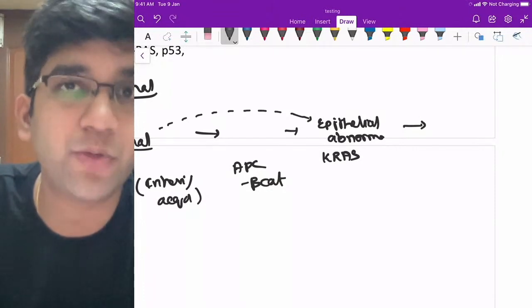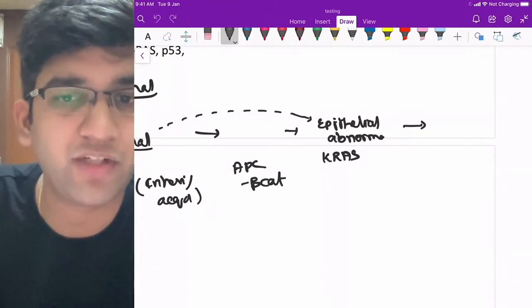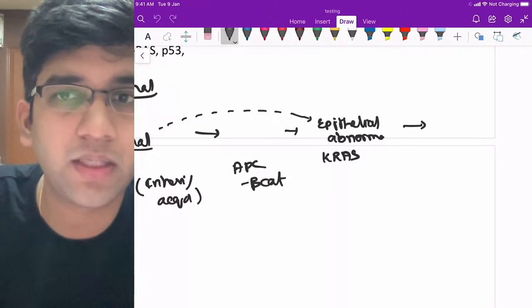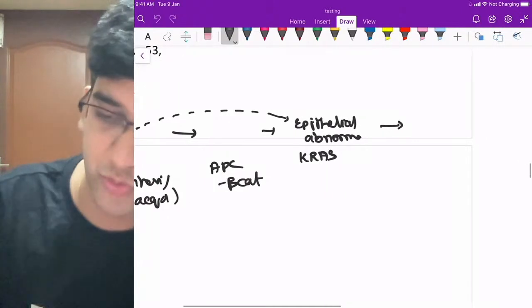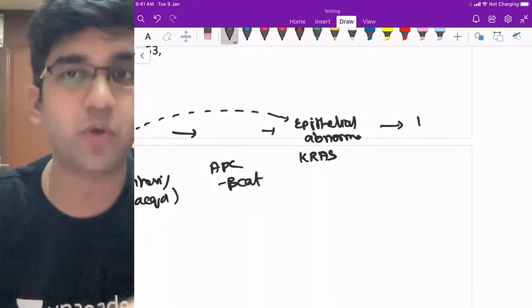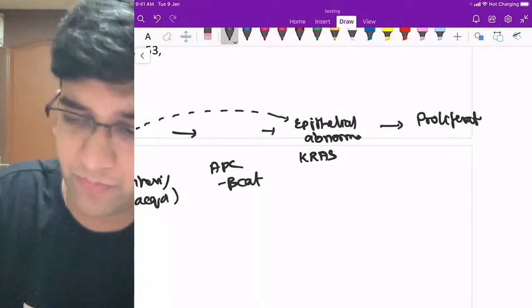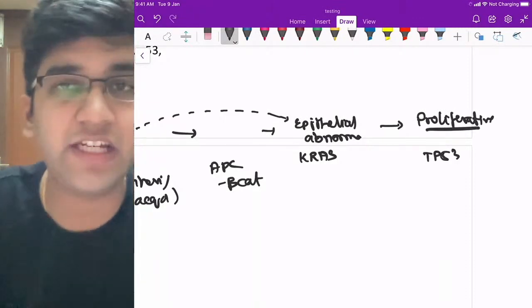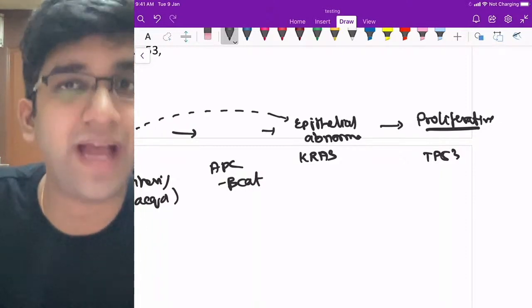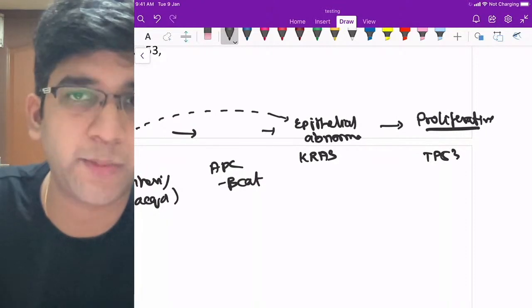I need one of the worst mutations to happen here. Which is the worst mutation you know? You know one worst mutation, which is that? Which is your TP53, right? TP53 mutation is one of the worst things. So to form a tumor, like a proliferative growth, I need more mutations. One of the important ones is TP53. Okay, we need a TP53 mutation, which is going to accelerate everything and is going to make the tumor a little bit bigger, right? Perfect.